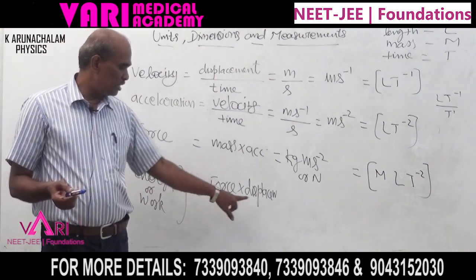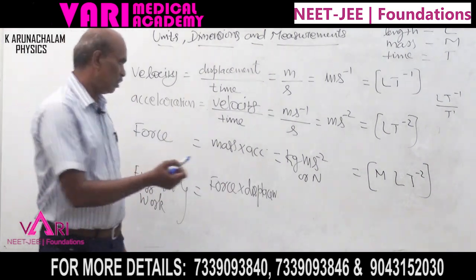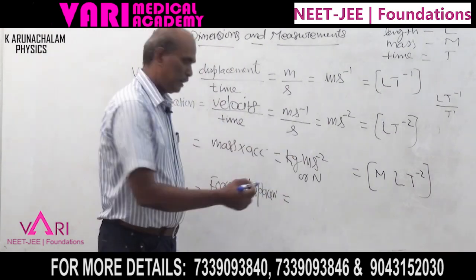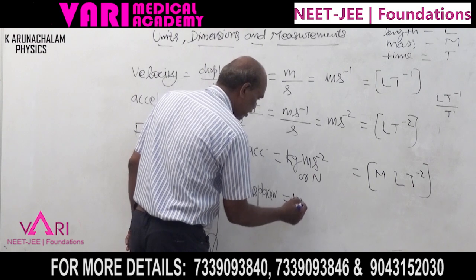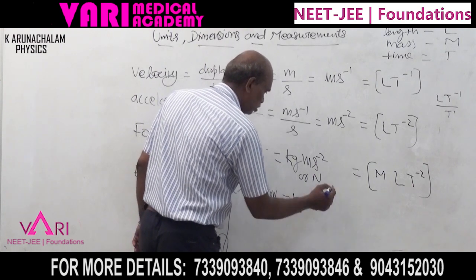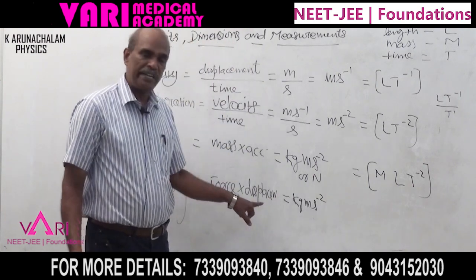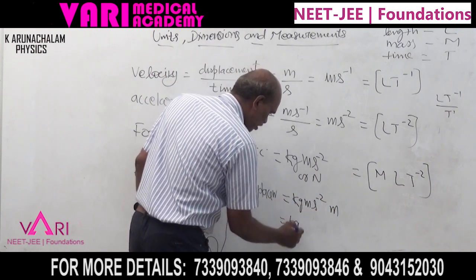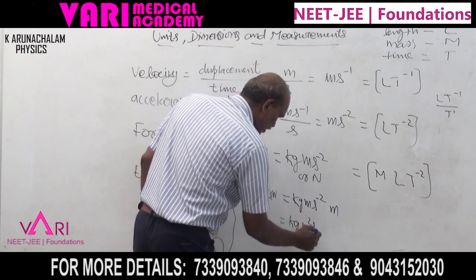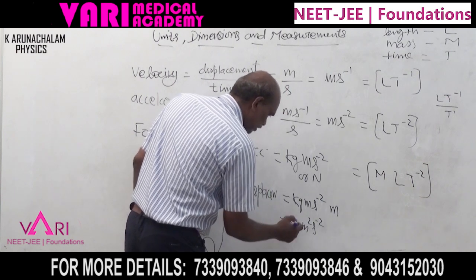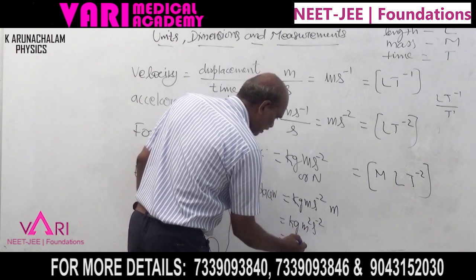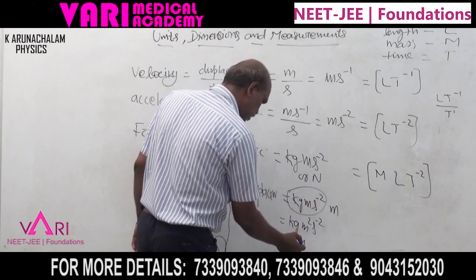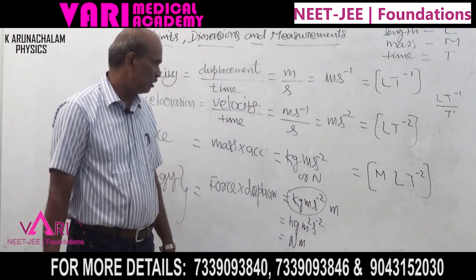That is force into displacement. Force, you know, has SI unit kg ms power minus 2. Displacement is one more meter, so it is kg m square s power minus 2, or Newton meter.